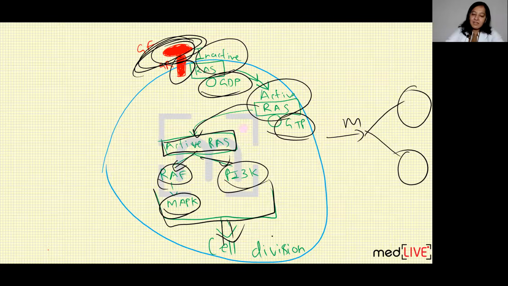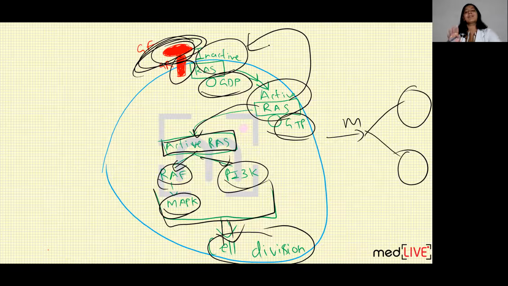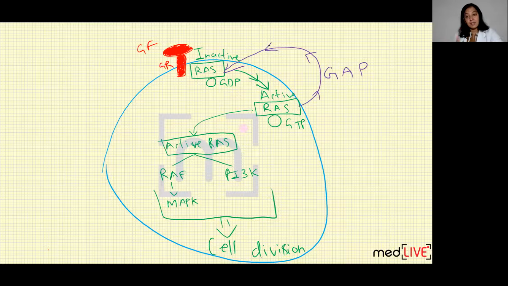Once cell division occurs, the need is to convert this active RAS again into inactive RAS. You don't want another cell division from this cell. You want one growth factor to cause cell division only once. So you want this active RAS to get converted again into inactive RAS. For this, in the cytoplasm, a protein is present known as GTPase activating protein. What is the full form of GAP? GTPase activating protein.